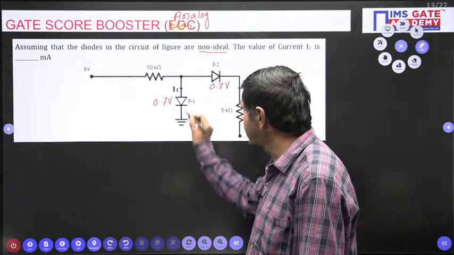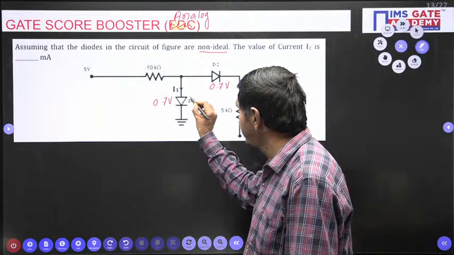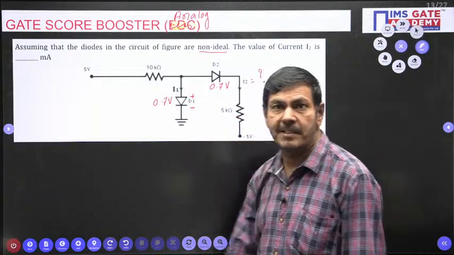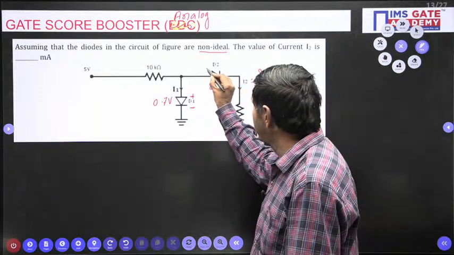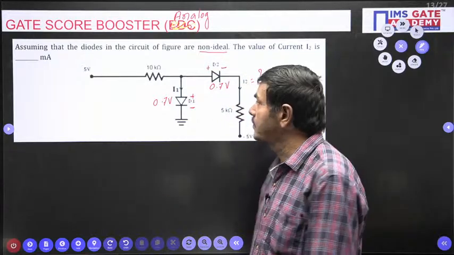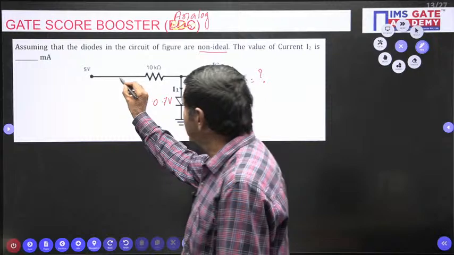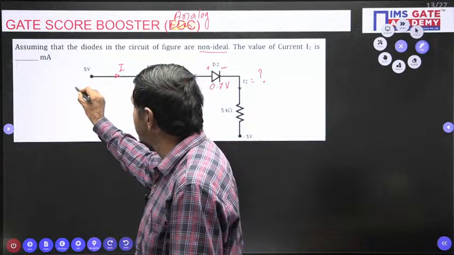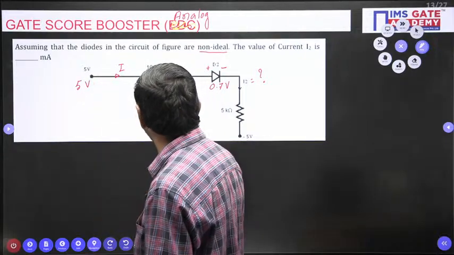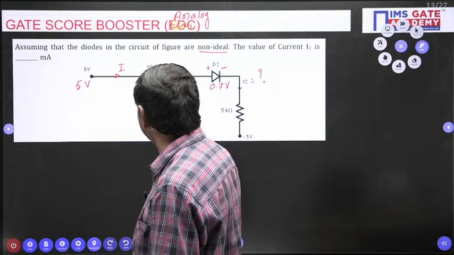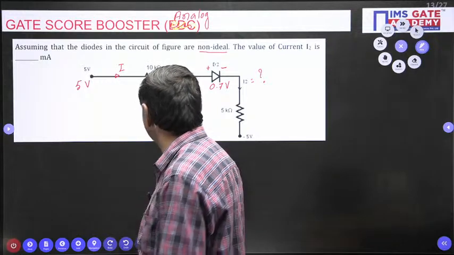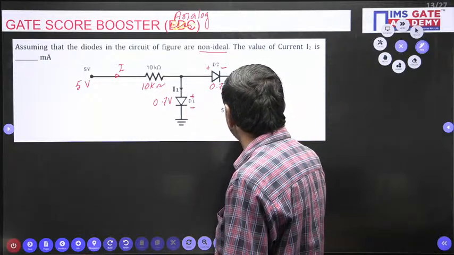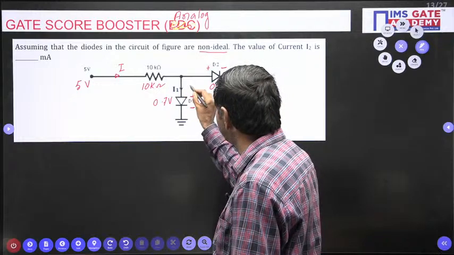You know very well this is p-type material and this is n-type material. P indicates plus, the line indicates n-type material, and the negative sign is a must. This side is plus, this side is minus. This current I want to denote by the symbol I. This voltage is given as 5 volts. This is a 10 kilo ohm resistor, and this is a 5 kilo ohm resistor. We are asked to measure this current I2. This current is I1.